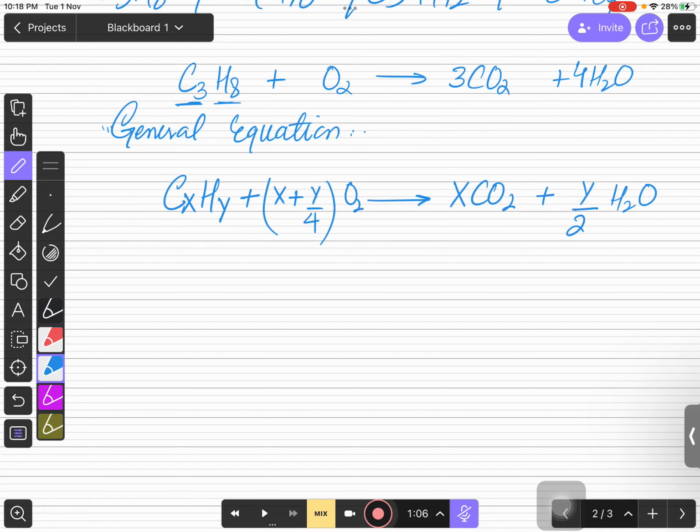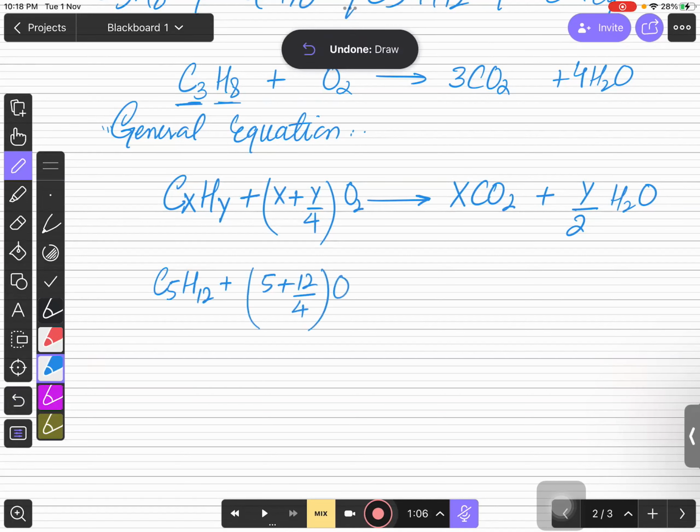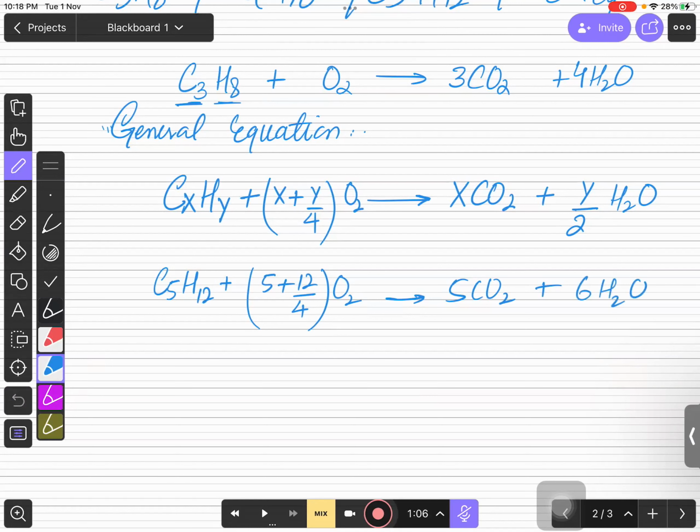So suppose according to this, if I use C5H12, just look over here, x is 5 and 12 is y actually. So this is oxygen and I have 5 carbon dioxide and 12 by 2, 6 water molecules, and this is 4 1s are 4, 4 3s are 12, and it will be 8 oxygen molecules, right बच्चों? So you can even balance the equation this way, right everyone?